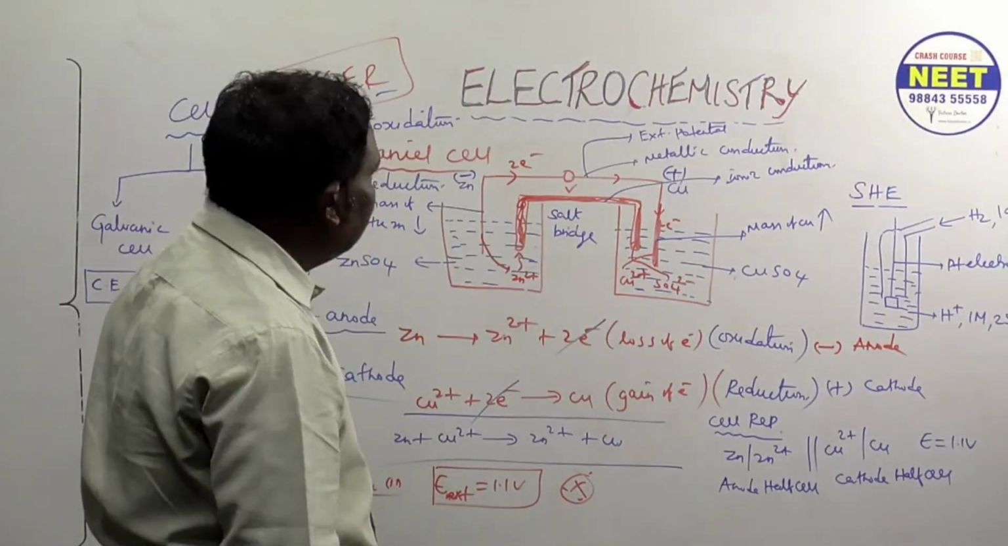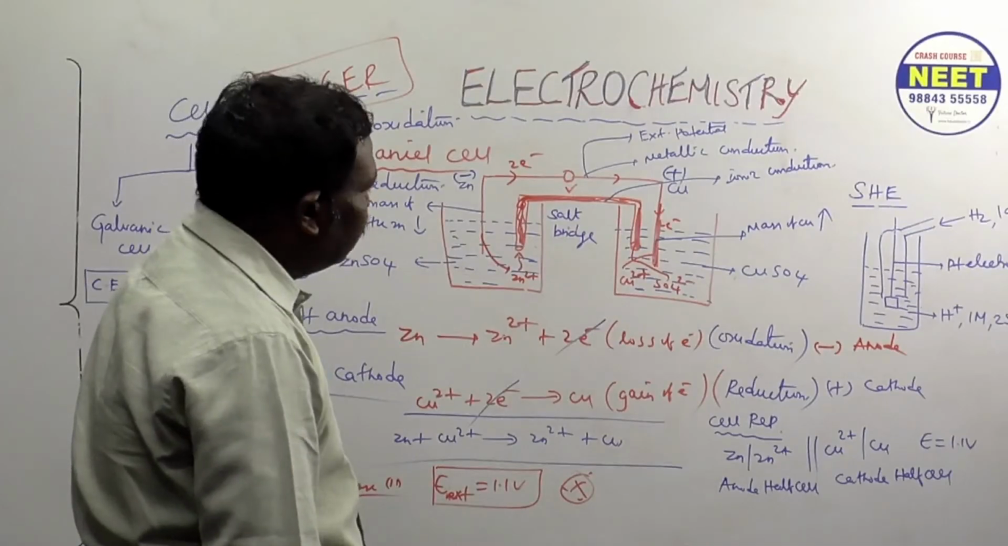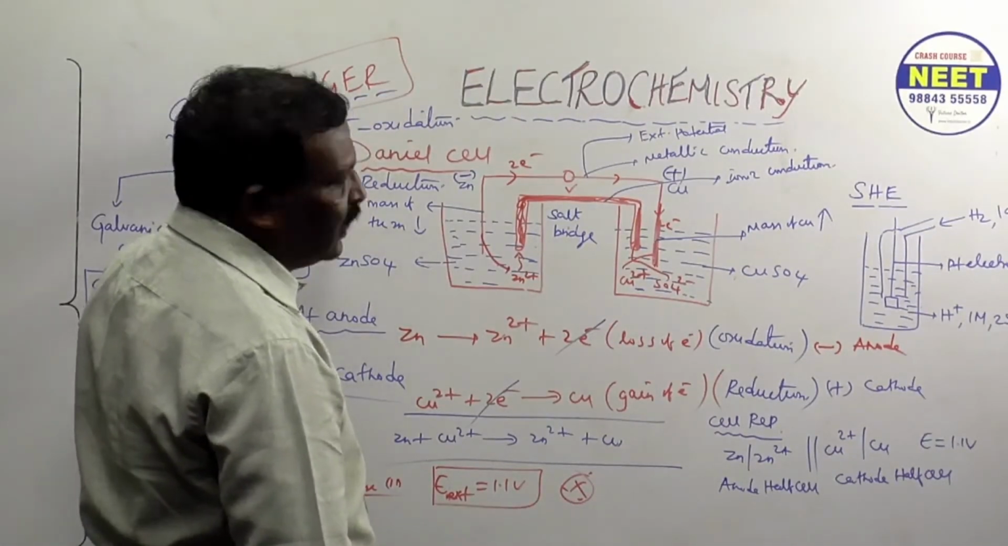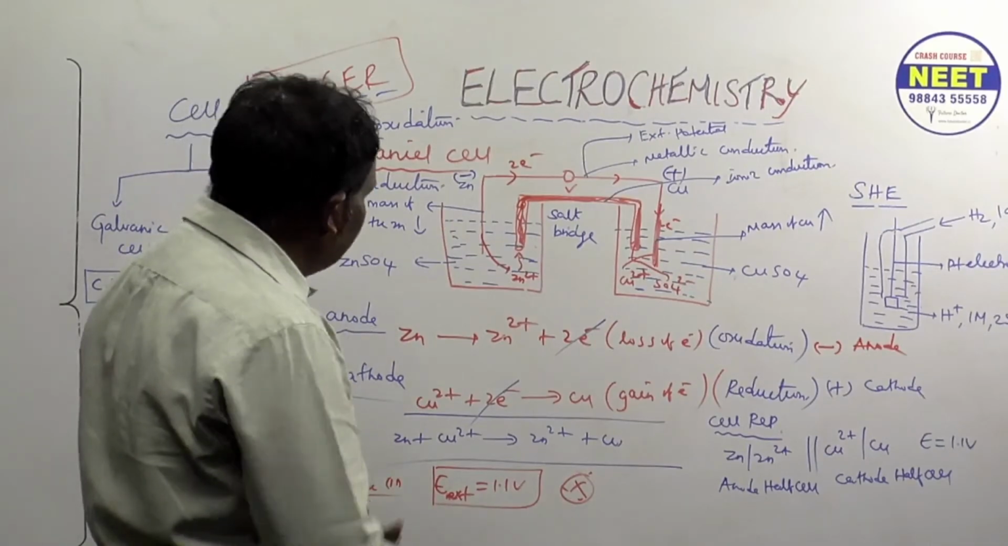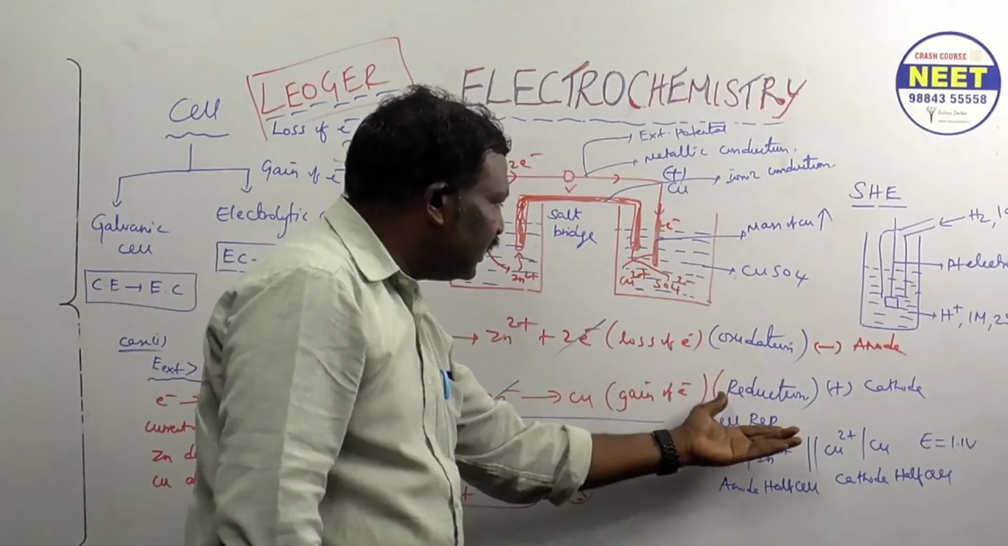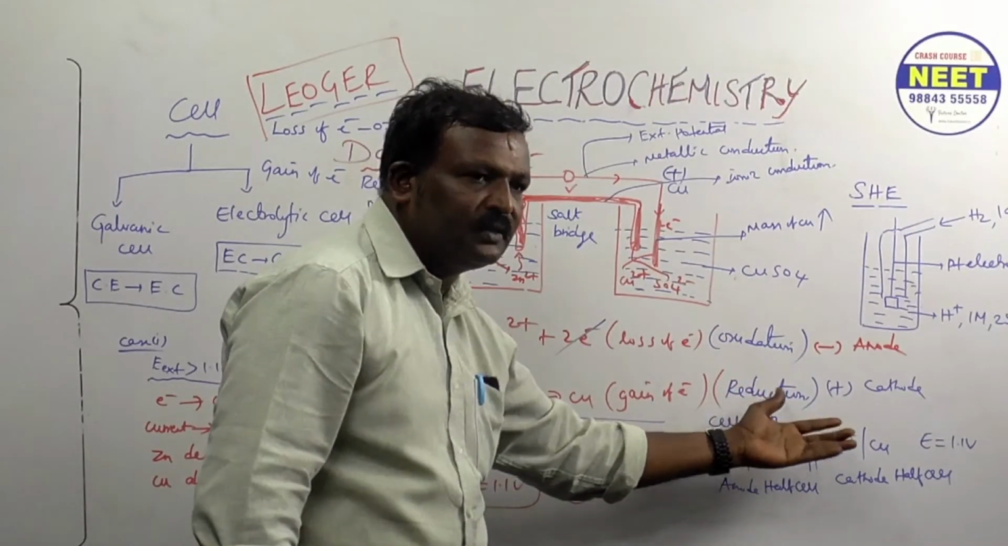Okay, this is about what? Daniel cell. This one just keep in mind. If you already know, leave it. Just keep in mind: wherever electron loss is called oxidation, wherever electron gain is called reduction. Understood? Right.